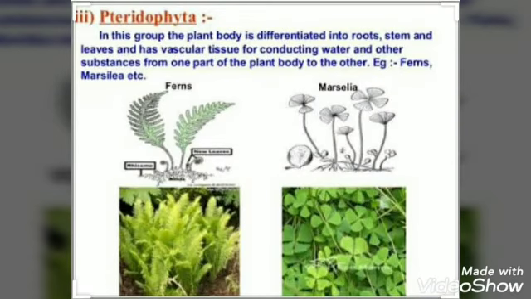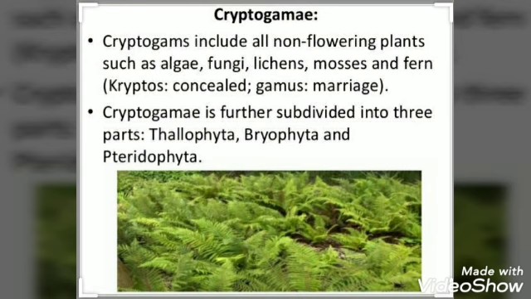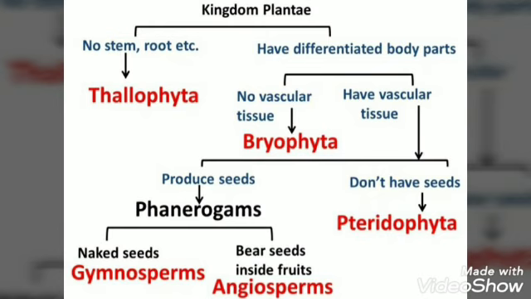In this group, the plants have well differentiated body parts such as roots, stems and leaves, and they also have specialized tissues for conduction of water and other substances. They reproduce through spores. For example, ferns. Children, note that Thallophyta, Bryophyta and Pteridophyta have hidden reproductive organs, and so they are called cryptogams.